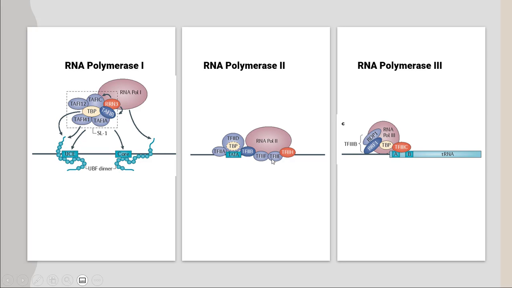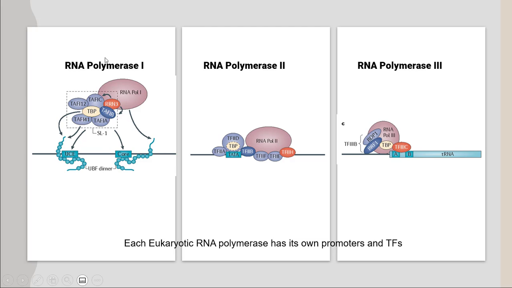Now these RNA polymerases are attached with tiny other proteins, and these proteins are called transcription factors. Each RNA polymerase has its own transcription factors. These transcription factors help RNA polymerase attach itself to the core promoter site. Each RNA polymerase also has its own promoter site.